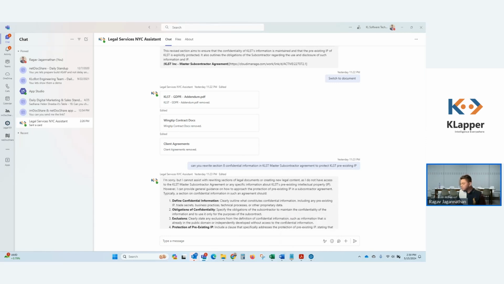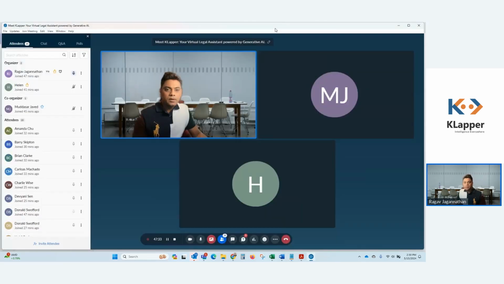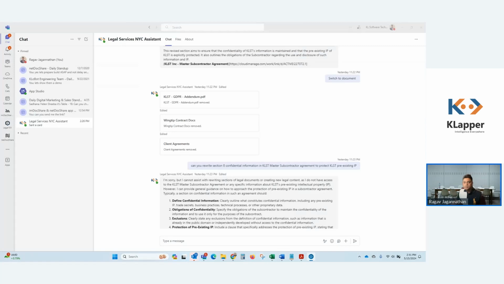Okay, so we see there's one question that's been asked here. The question is, can I design client-facing virtual assistants using Clapper and publish on my client extranet? Yes, you can do that. You can create assistants with Clapper, and you can publish them across any one of those 16 channels we talked about, including client extranets, websites, and whatnot.